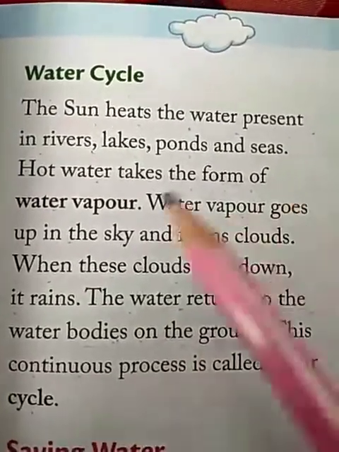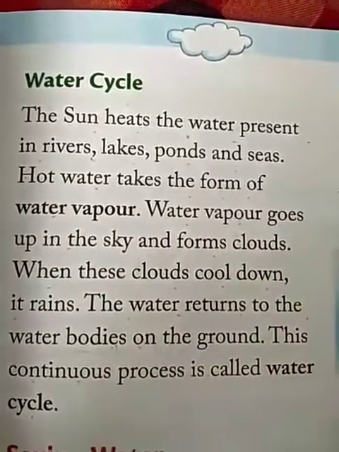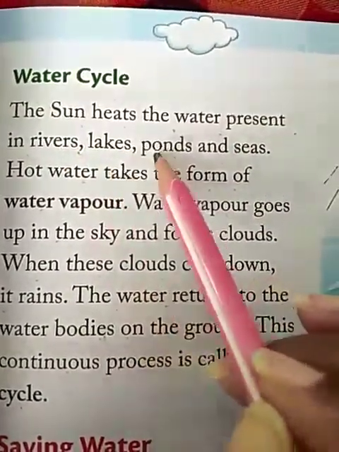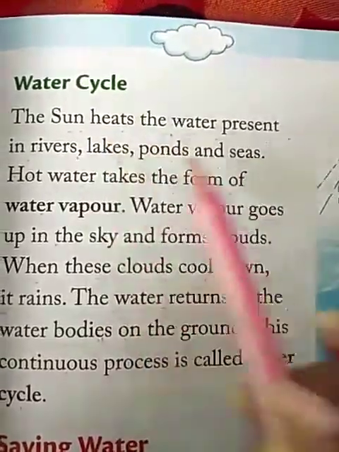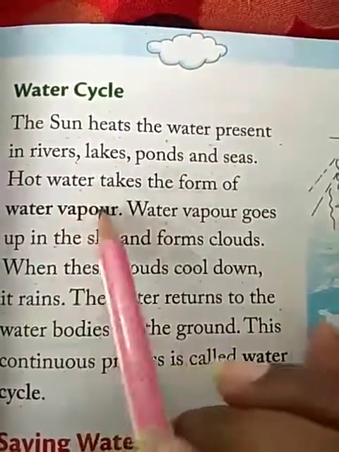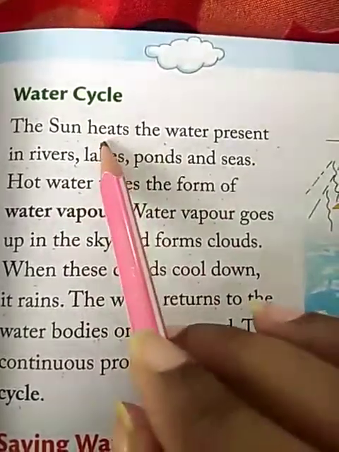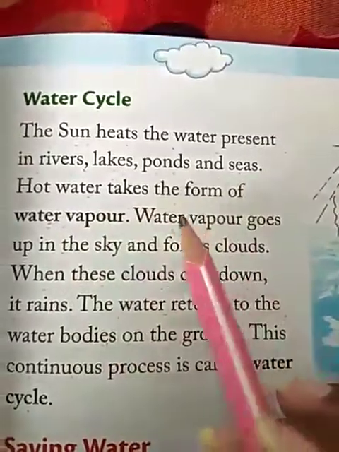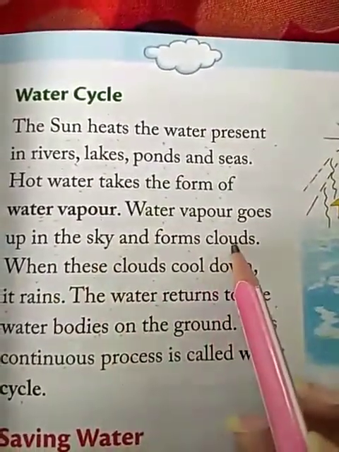So means to get water, there is a cycle that continuously goes on. And what is the cycle? The water present in the rivers, lakes, ponds and seas gets heated up by the sun. When it heats up, it changes into water vapor. The water present in the areas like rivers, lakes and ponds when heated by the sun changes into water vapors. And these water vapors go up in the sky in the form of clouds.